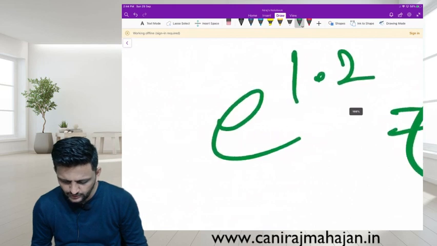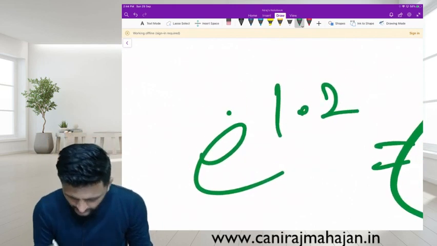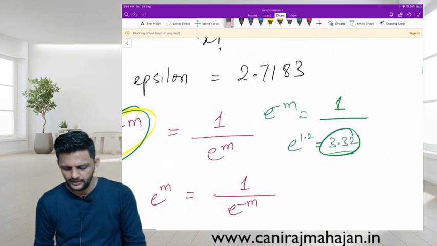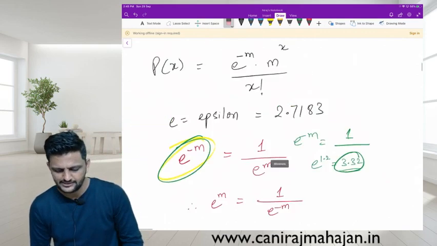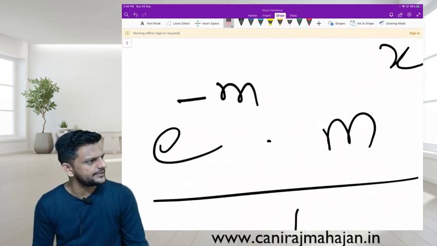Okay. So be careful. It is E raised to 1.2 that was I think given in the question. You want what actually? Minus 1.2. Okay. Be careful with what data may be given to you in the question. You want what? E raised to minus M. Understood or no? M is what? What is the meaning of M?